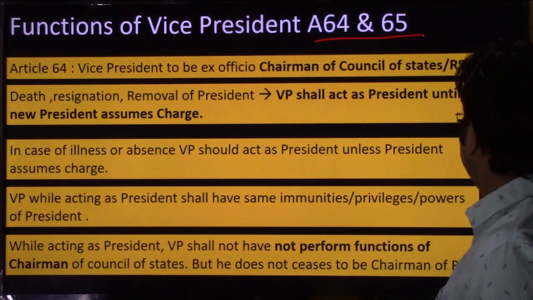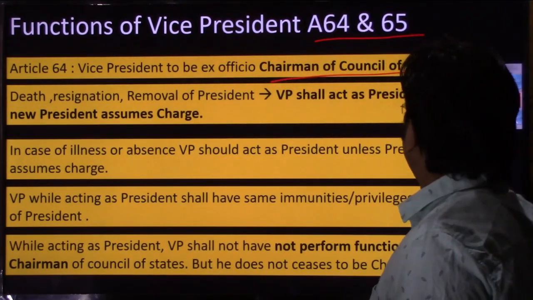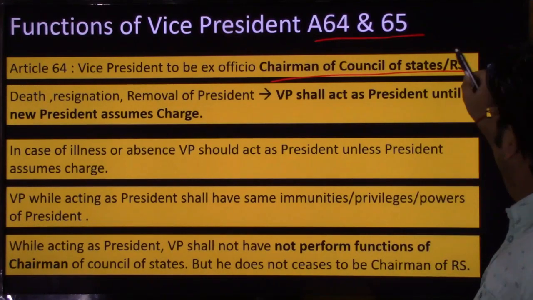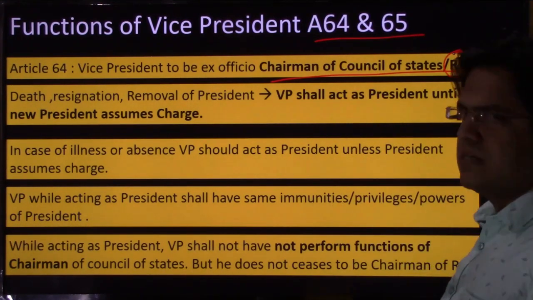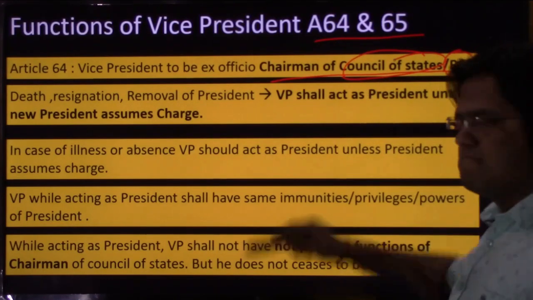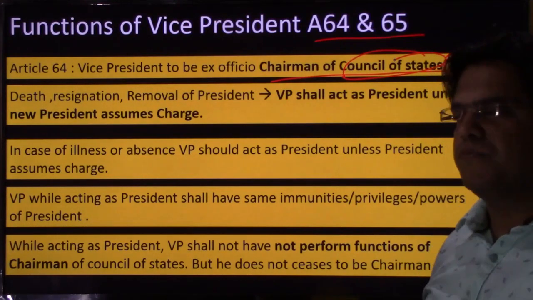So the first major role or function is that he is the chairman of the Council of State, that is the upper house, or the Rajya Sabha. Can anybody tell why this Rajya Sabha is called the Council of States? It is called Council of State because of the manner of election of its members.